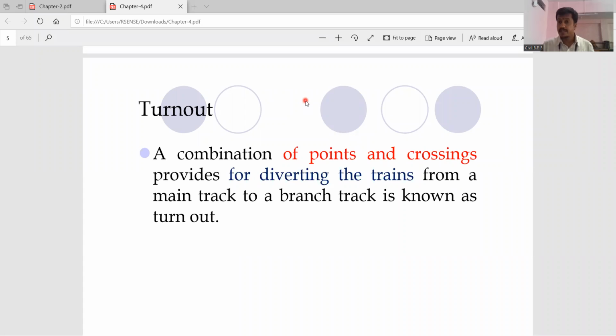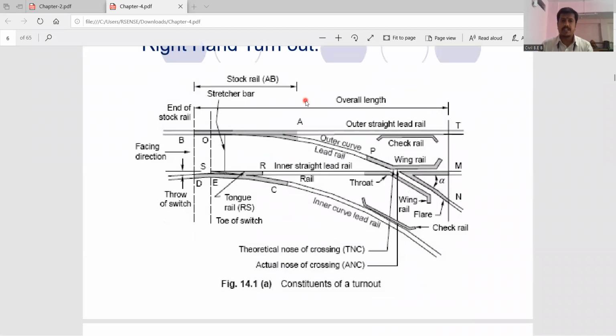See, if you are interested in taking the train from one track to another track, how are you going to take it? For that, a special arrangement is provided to take the train from one track to another, from platform number 1 to platform 2, 3, 4, any platform. What do we call that arrangement? We call it the points and crossings. The combination of these points and crossings, used for diverting the train from the main branch to the sub branch, that is from one track to the sub track, we call a turnout. Now this is the detailed picture of the turnout.